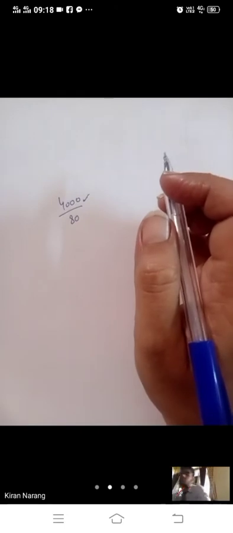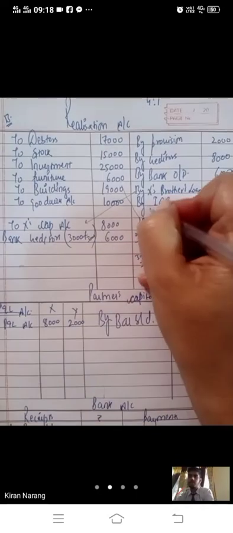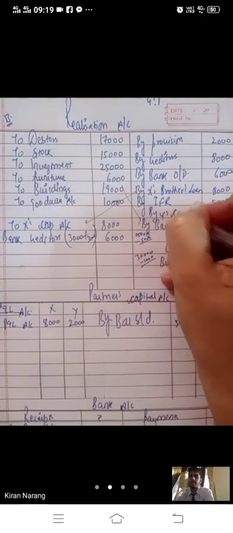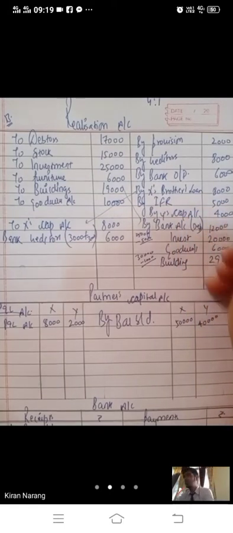Y has taken 4,000 worth rupees of stock and it was 20% less than the book value. So it is 80% of the book value. 80% means the value of the stock which he has taken was 5,000, and this will be used in the working note only. Here we will write that Y has taken stock by Y's capital account. He has taken stock of rupees 4,000 only, but the actual price of the stock was 5,000.